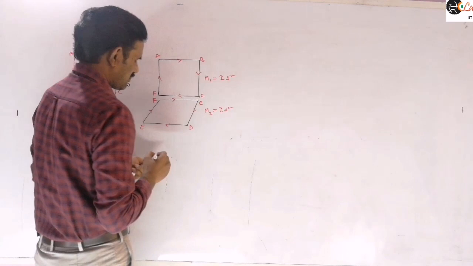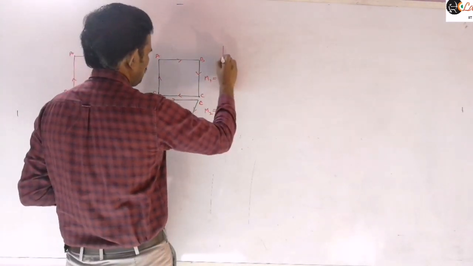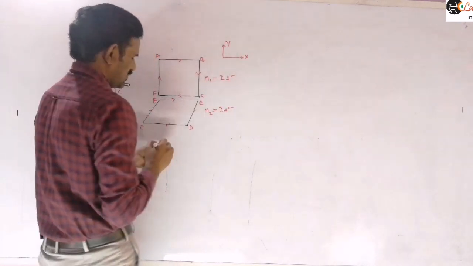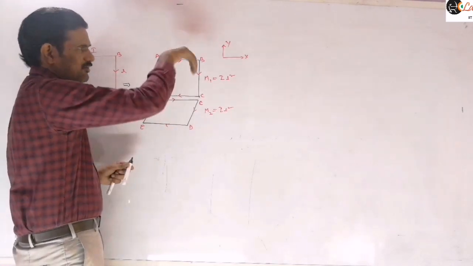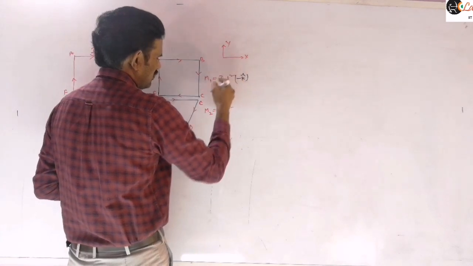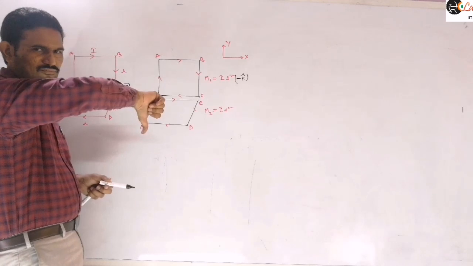Now, for example, if we take this as the XY plane, then you can express this in vector form. This vector will be along the negative Z direction, minus K cap, and this vector will be along the negative Y direction here, as current is flowing like this.